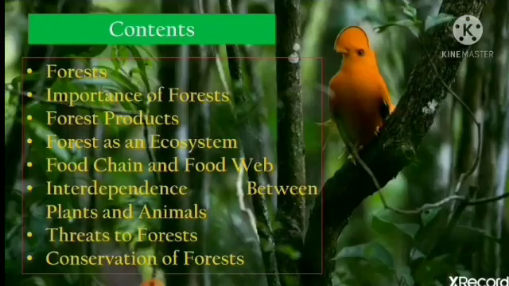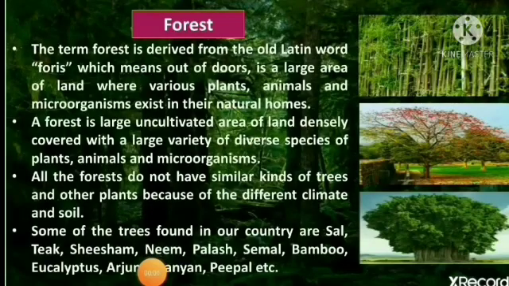In this chapter, we will be studying about forest, their importance, forest products, forest as an ecosystem, food chain and food web, interdependence between plants and animals, threats to forest, and at last, conservation of forest. Now, our first topic is forest.